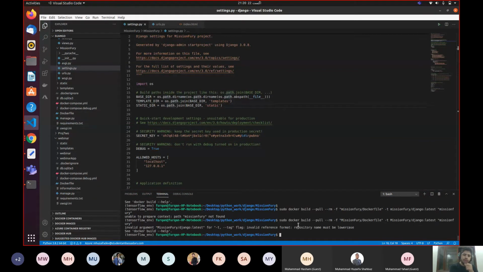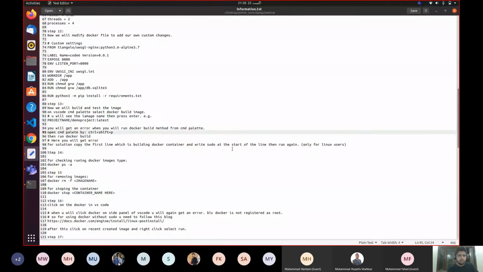So if you are working inside Linux, you need to copy this line, and before this Docker line, you need to write sudo. So sudo will give the root access to every command, so that will not create any hurdle while running or building your project.